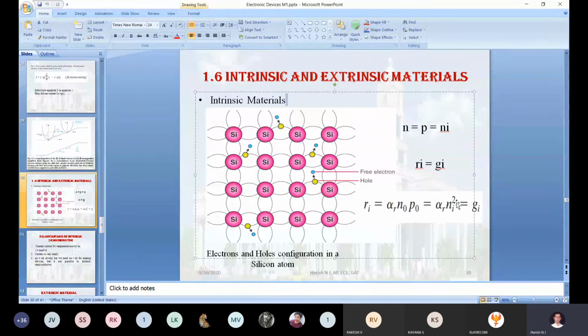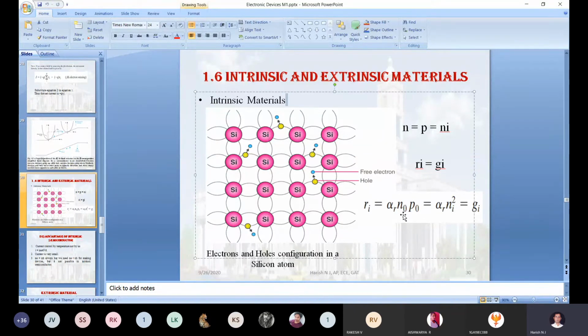In the problem, for calculating the Ri or Gi, you can use the formula alpha R times N naught into P naught. N naught stands for the concentration of electrons, P naught stands for the concentration of holes. All of this happens in the intrinsic material.